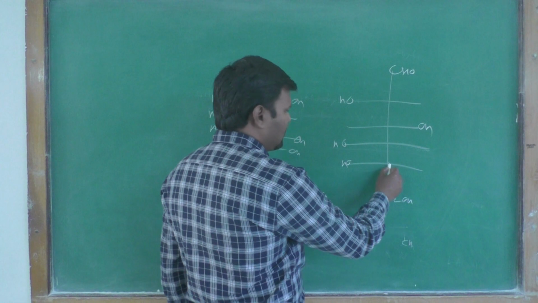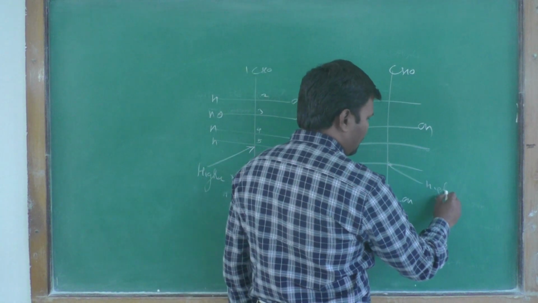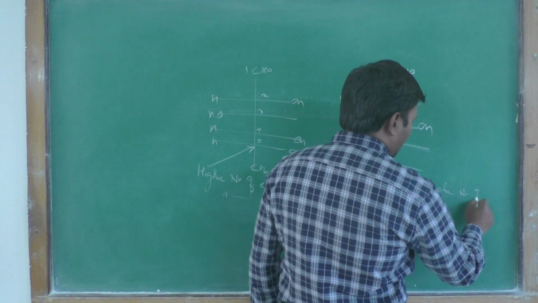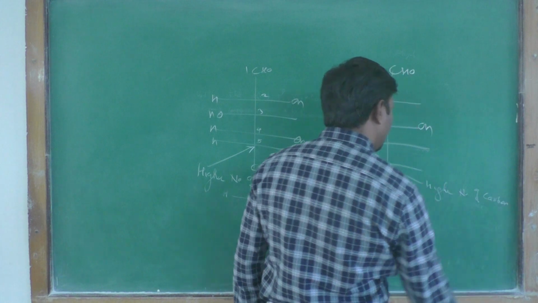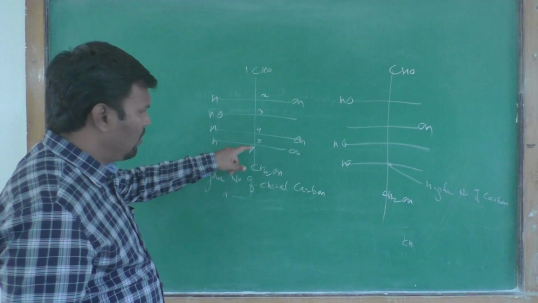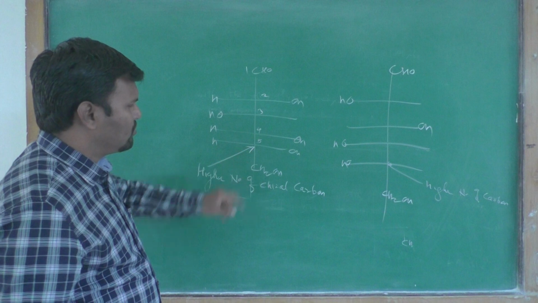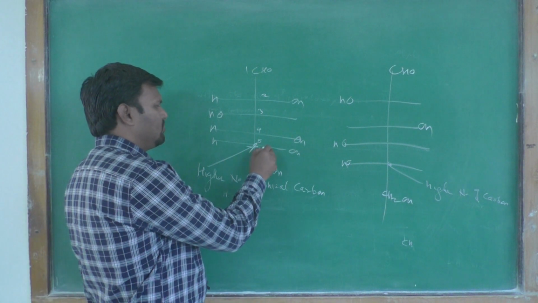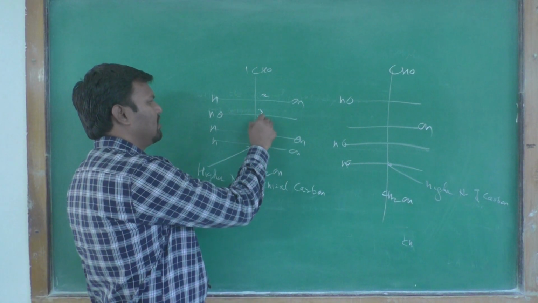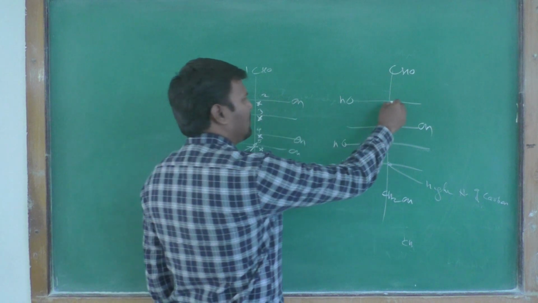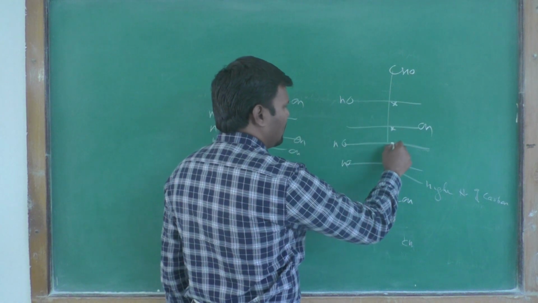Okay, in this case this is also a higher numbered chiral carbon, the lowermost chiral center. There are 4 chiral centers here.